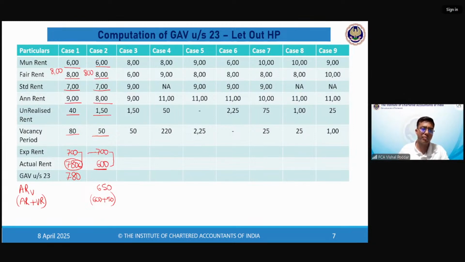Again, I compare ER with ARV. Now, when I compare ER with ARV, my ER is still higher. It is even more than the ARV. Now, the law says, sorry, I cannot do anything. There is no option but to take ER as the GAV. Students, I hope you have understood this. Ritika, second answer is wrong. I hope you have understood now what is the correct answer for second.